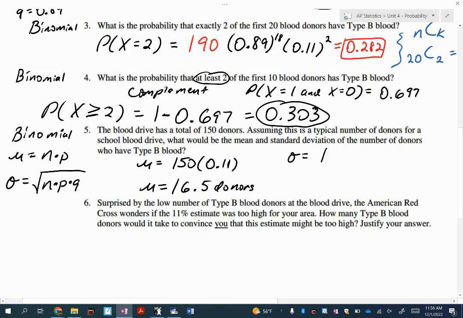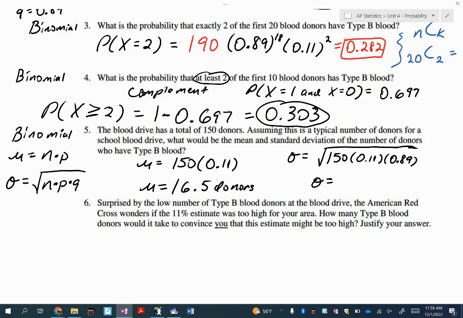Let's find sigma. The square root of N times P times Q. And then 3.832.